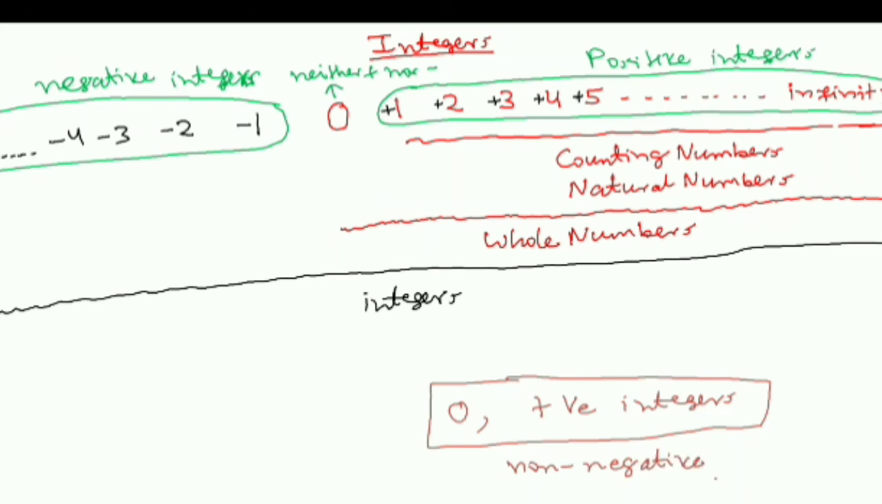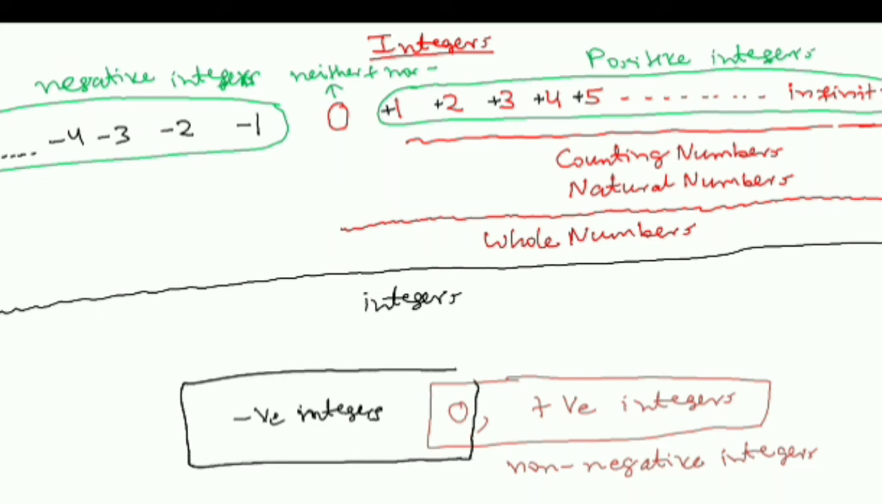In a similar fashion, if you keep all the negative integers, and you add in that packet 0 also, this packet can be called non-positive integers.